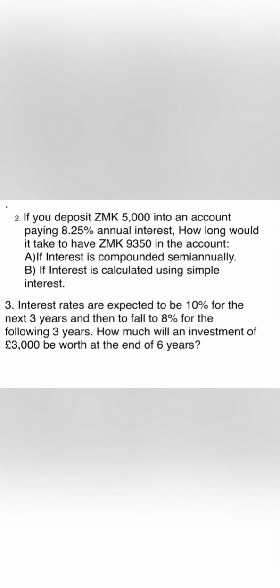Then for the next 3 years, it's going to be at 8%. So we are investing the money for 6 years. The question continues by asking, how much will an investment of 3,000 be worth at the end of 6 years?